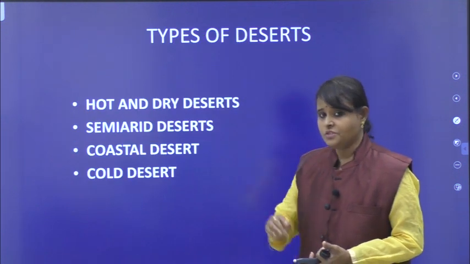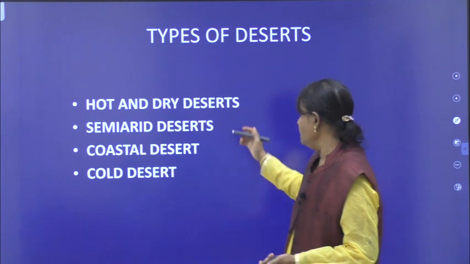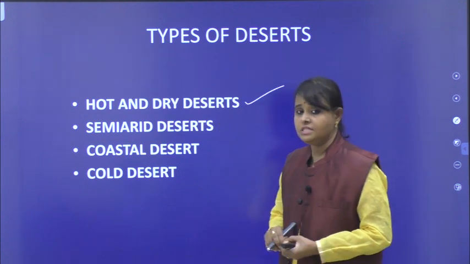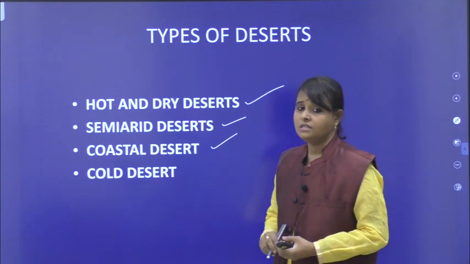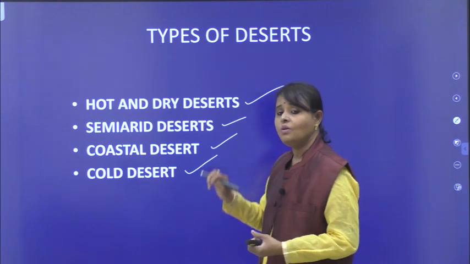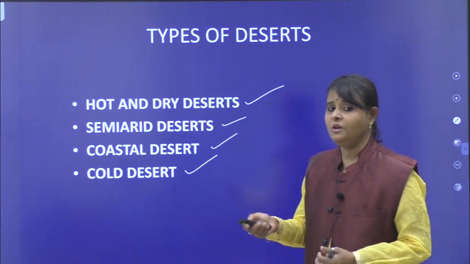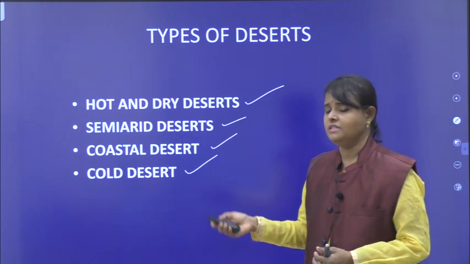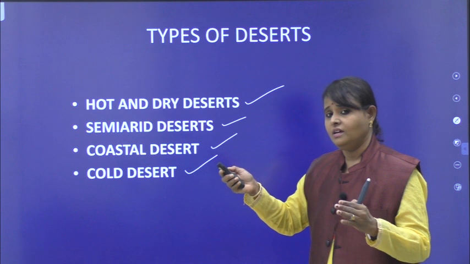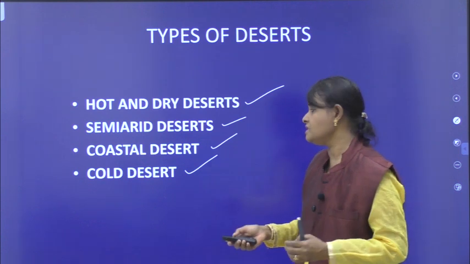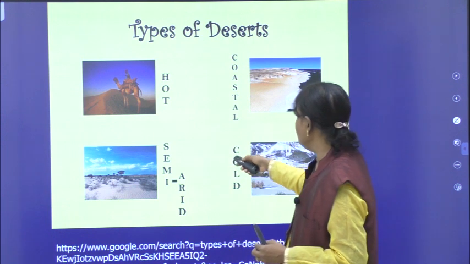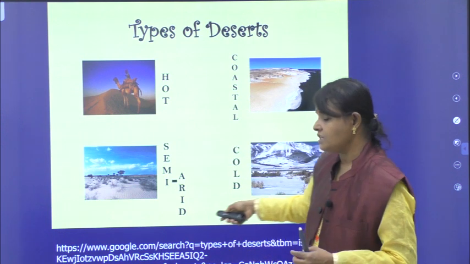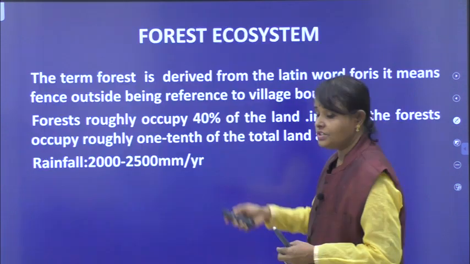These are the types of deserts. The first one is hot and dry desert, second semi-arid desert, coastal desert, and the last one is cold desert. You may explain or may not explain; no need. Just mention the types of the deserts.